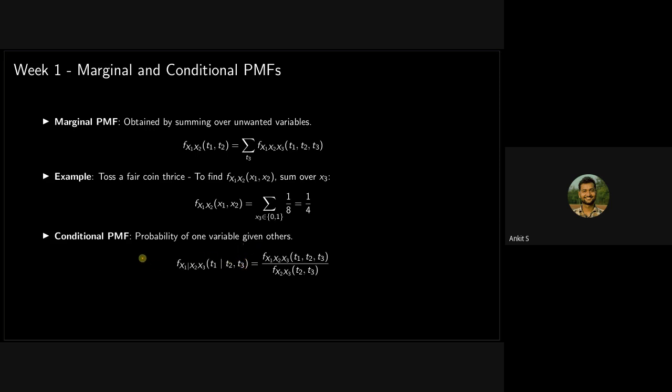And similarly, conditional PMF is represented in a similar way. If you have n random variables, then k random variables will be on this side, and n minus k random variables will be on this side. So for some combination of random variables, you will be calculating the probability, and for the other combination, you will be conditioning on them. I hope whatever I am saying is making sense, because none of you is responding. Any doubts till this point? No. Okay.